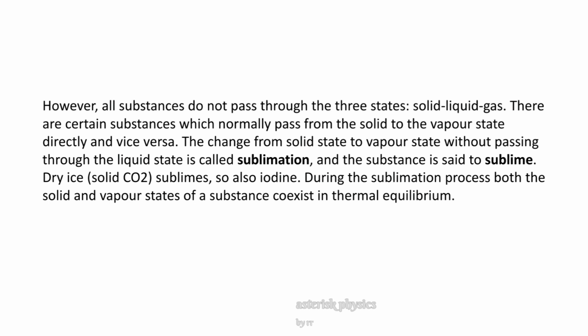For example, dry ice, that is solid CO2, and iodine and camphor are very good examples of sublimation. They pass from their solid form to vapor state directly. During the sublimation process, both the solid and vapor states of a substance coexist in thermal equilibrium.